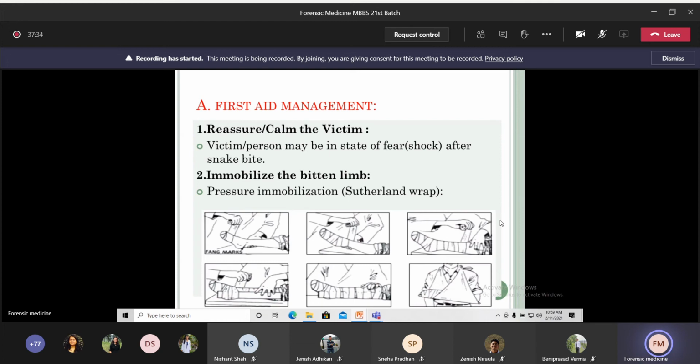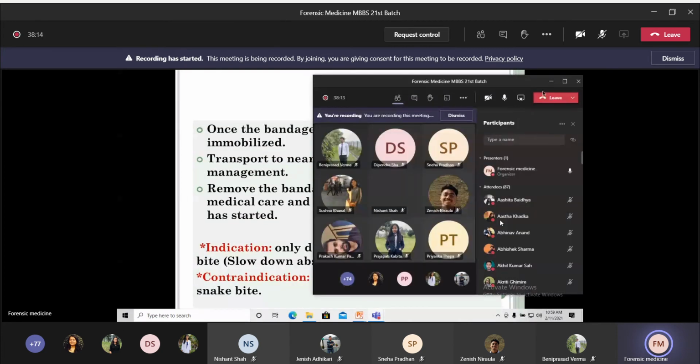So wrap starting from the distal end towards the proximal end, over the entire bitten limb, and while wrapping, keep it 1 or 2 fingers loose to prevent occlusion of the arterial blood supply. Once the bandage is done, the bitten limb should be immobilized, and the victim should be transferred to the nearest hospital for further management and treatment. Only remove the bandage once the victim has received anti-snake venom treatment and or symptomatic treatment.